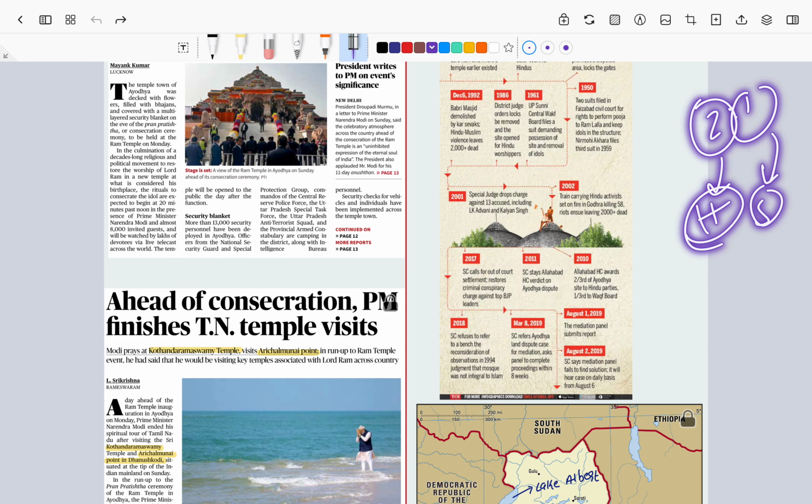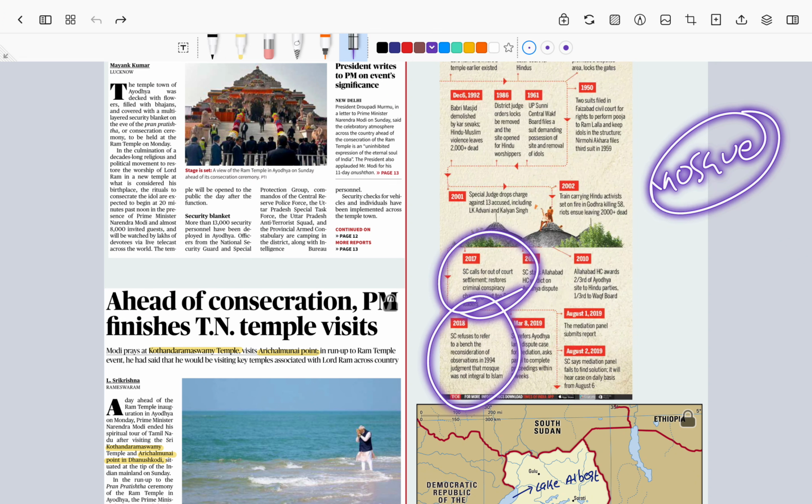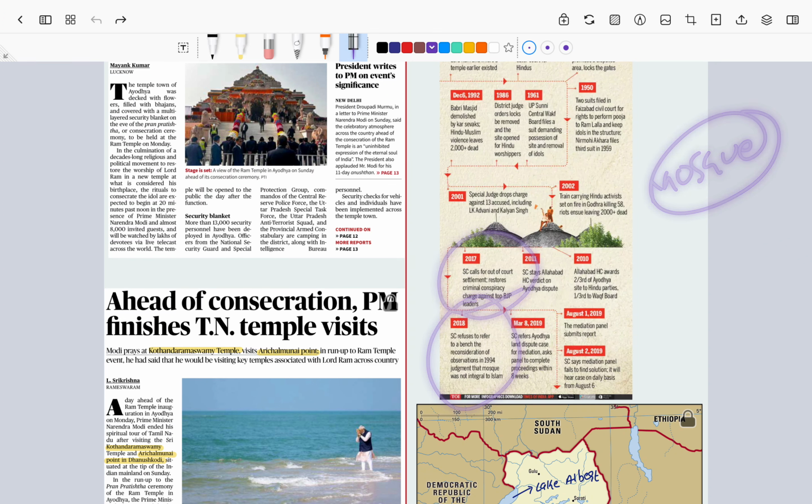This particular judgment was challenged in the Supreme Court. The Supreme Court stayed it in 2017. In 2018, the Supreme Court declared that the mosque is not an essential part of the religious practice of Islam. There are certain things called essential practices, which are meant to be followed in a religious ceremony. But the mosque, as per the Supreme Court's interpretation, is not part of the essential religious practice of Islam.